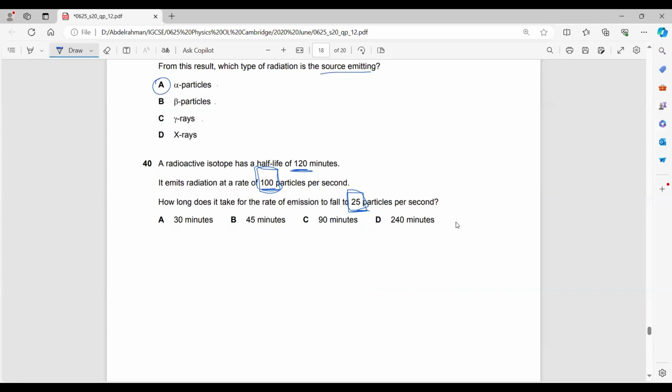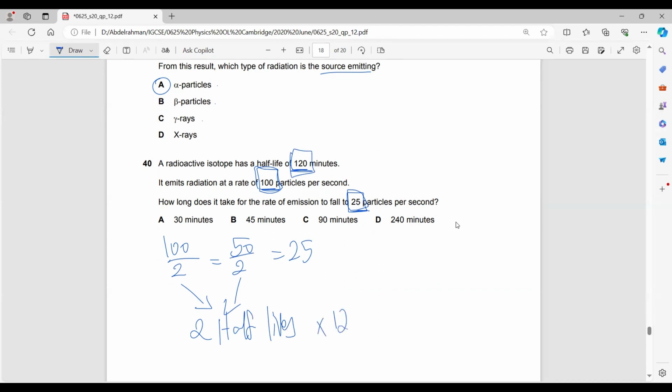That's quite easy. What do we do? 100 divided by 2 is 50. Then divide by 2 again is 25. We just divided by 2 two times. What does this mean? It means that we have two half-lives. Each half-life is 120 minutes. So two half-lives times 120 is 240 minutes.